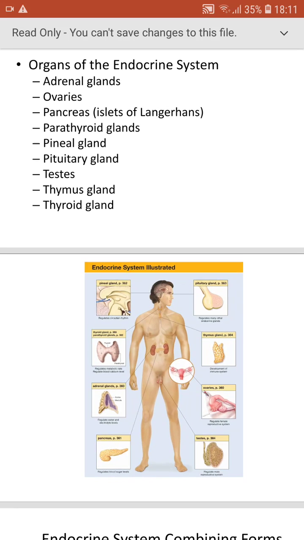And next, the ovaries. Many hormones are produced by the ovaries, but two are very important, that is estrogen and progesterone. And the pancreas, the islets of Langerhans. These are the group of cells which form the endocrine part of the pancreas, which produces glucagon, insulin, and somatostatin. And the parathyroid gland will produce a hormone called parathormone.